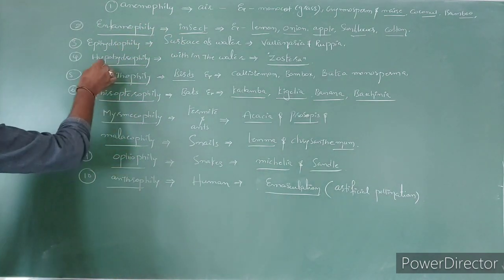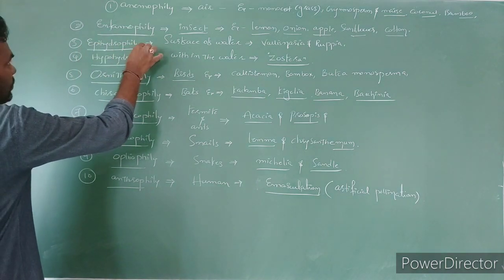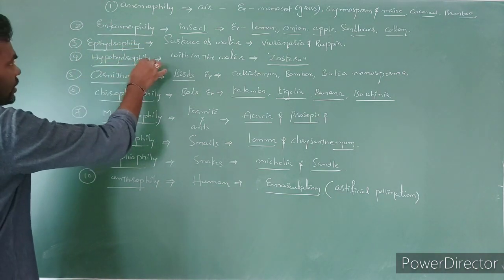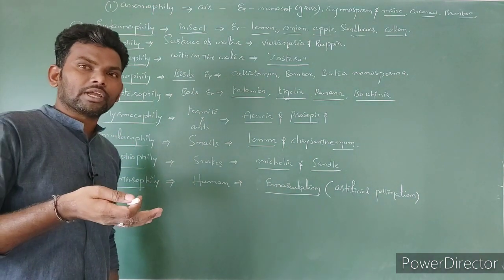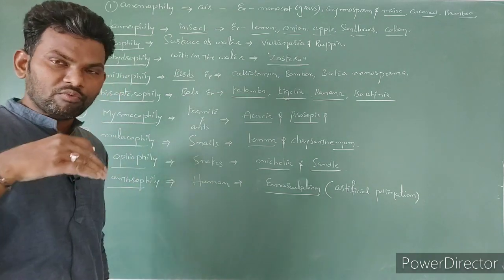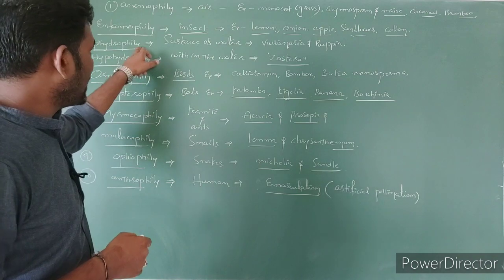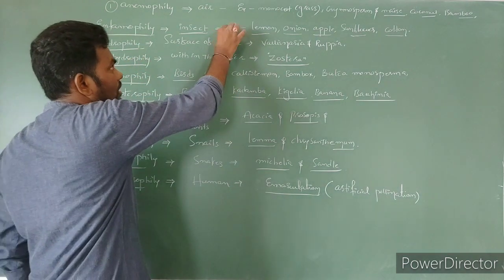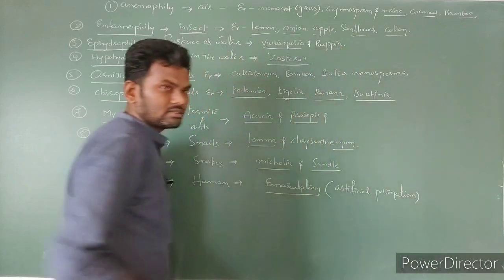And the third one is hydrophily. Hydrophily we can divide into two types: epihydrophily and hypohydrophily. If the pollination occurs on the surface of the water, what do we call it? Epihydrophily. If the pollination occurs within the water, that is called hypohydrophily. Epihydrophily, surface of the water. Examples are Vallisneria as well as Ruppia species.